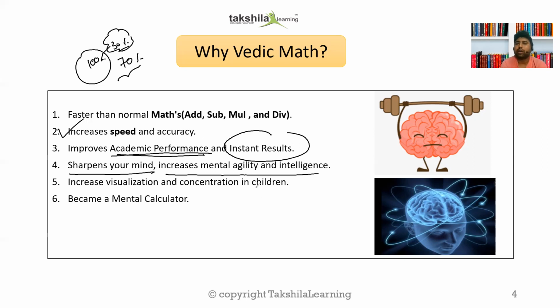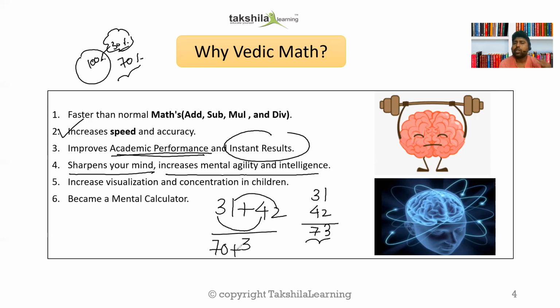Take an example. If I tell you to add 31 plus 42, how do we add? We write 31 and 42, and we start adding 2 and 1, which is 3, and 4 plus 3, which is 7. But instead, we can do 4 and 3 as 7, keeping the place value, that is 70. And 2 plus 1 is 3. So you are keeping 70 in your mind. Since you are doing mental calculation, your visualization power is also increasing. Plus 3, so 73.